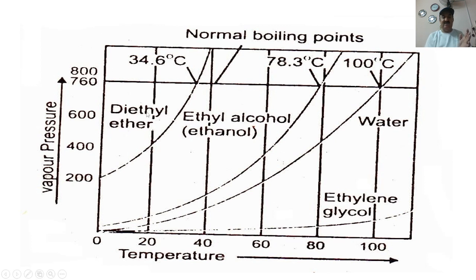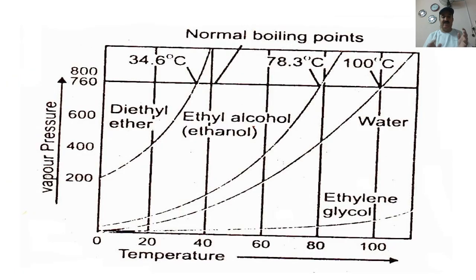Diethyl ether has London dispersion forces, while ethyl alcohol has hydrogen bonding, and it has a lower boiling point than water, because water has stronger hydrogen bonding than ethyl alcohol. So intermolecular attractive forces affect the boiling point. Stronger the intermolecular attractive forces, higher will be the boiling point, and vice versa.